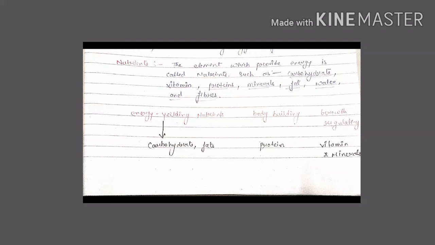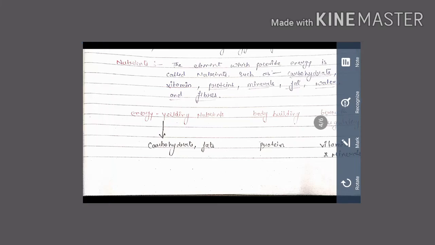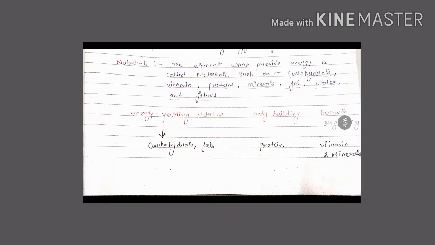First one, energy yielding: the nutrients which give us energy in our body are carbohydrate and fat. Body building means those that help to make the body's cells and organ systems; they are protein. And the third one is growth regulating, meaning those that help in growth; they are vitamins and minerals.